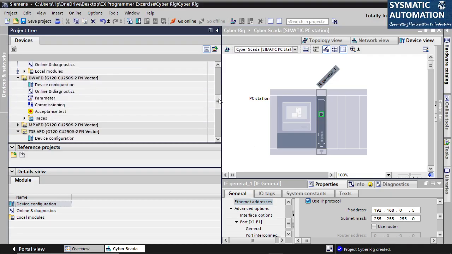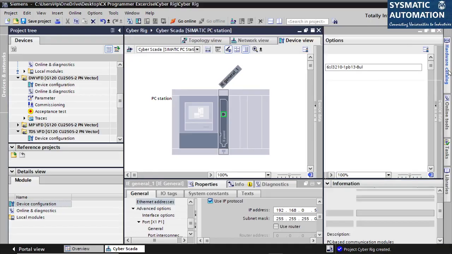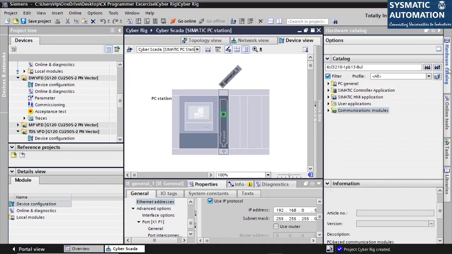Now here I added one module. I need to add one more module for screen configuration. So I go back again to the hardware catalog. Then I'll have to click on SIMATIC HMI applications. In this, I can use any of these. For now, I will use Advanced.